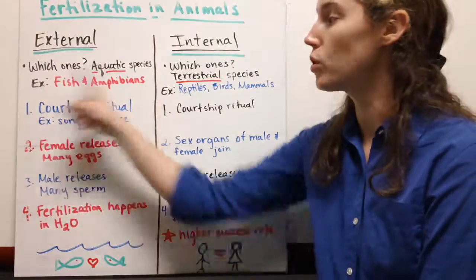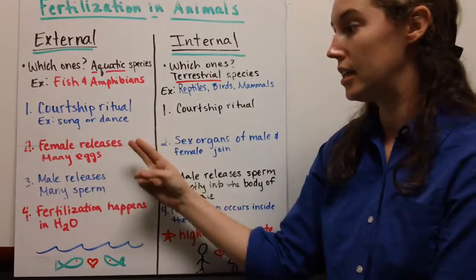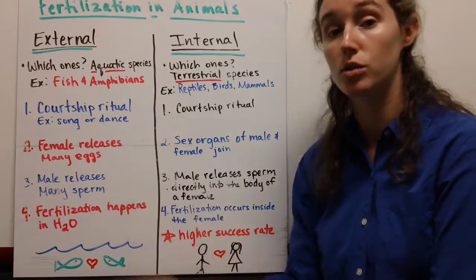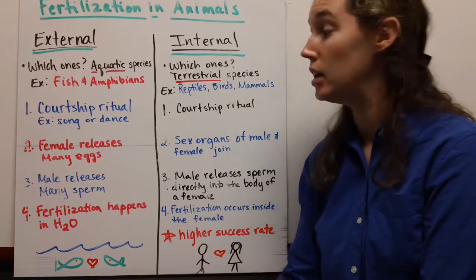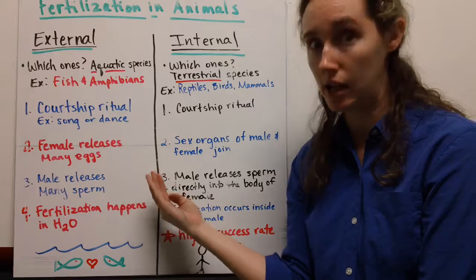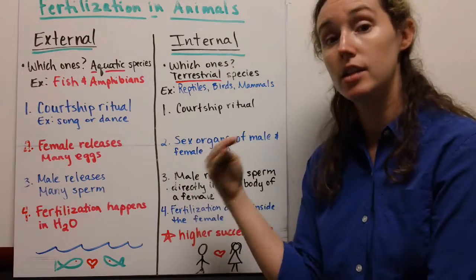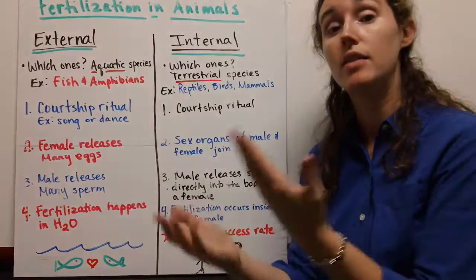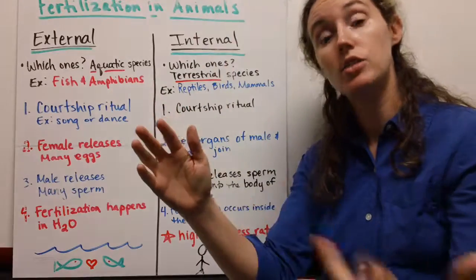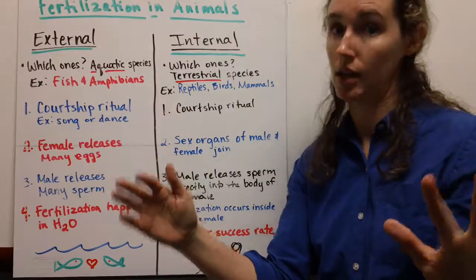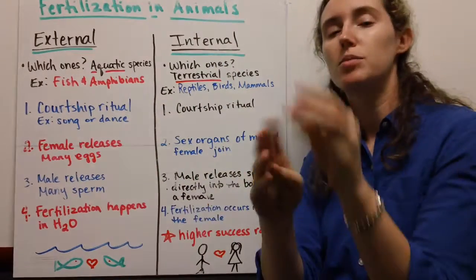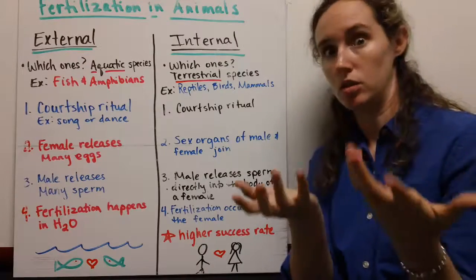Alright, so there's some sort of courtship ritual, and then once the female has sort of A-okayed the male, she will release many eggs into the water, then the male will release his sperm over top of those eggs into the water, and this may be like some little nest, but it's still in the water.